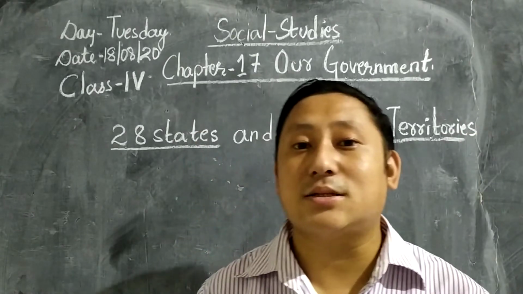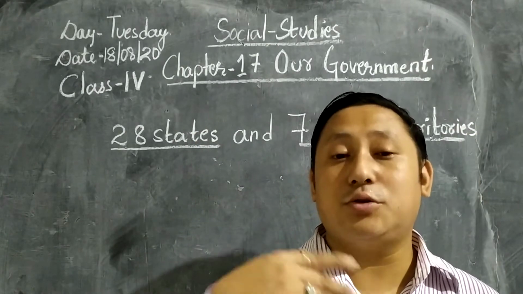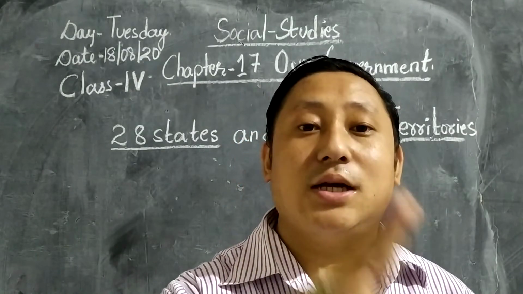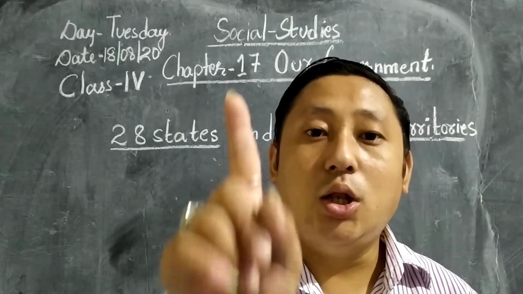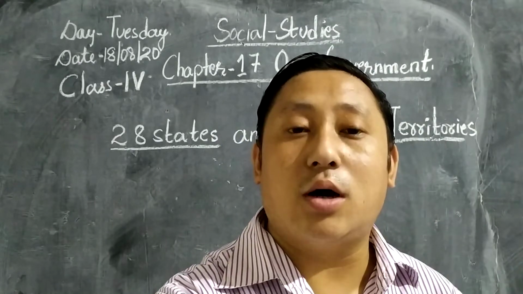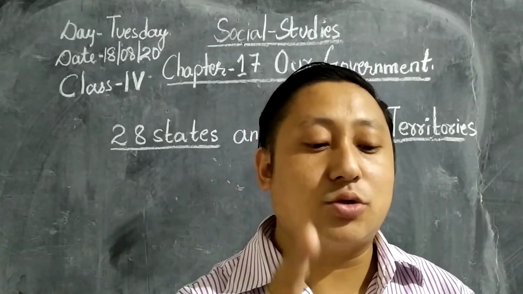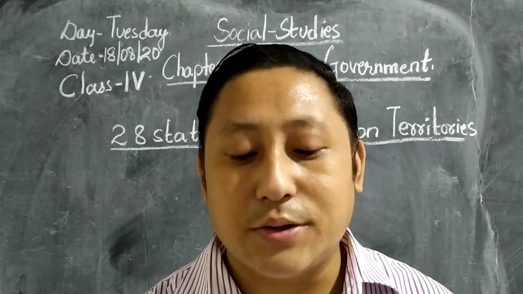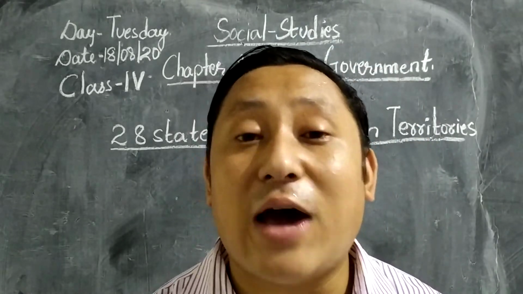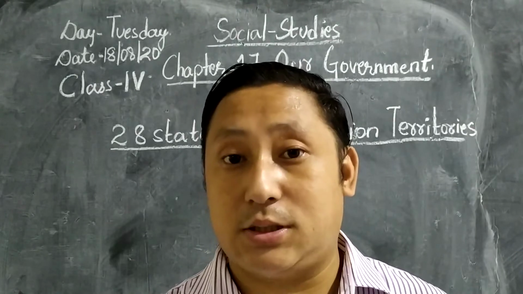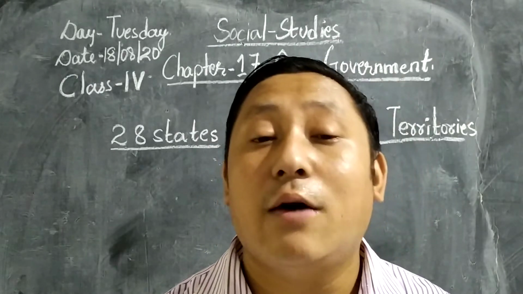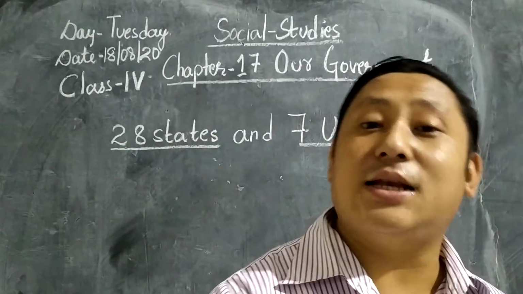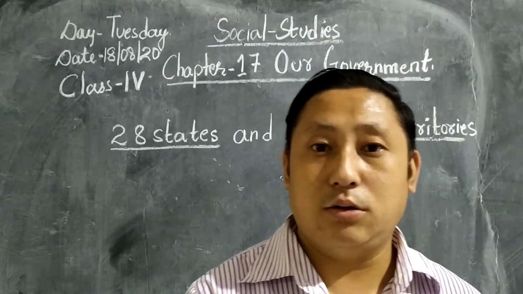I am going to repeat again: the parliament consists of two houses, the Lok Sabha and the Rajya Sabha. The Lok Sabha belongs to the lower house, whereas the Rajya Sabha belongs to the upper house. The Lok Sabha, or the lower house, consists of how many members? 545 members, who have been directly elected by the people,